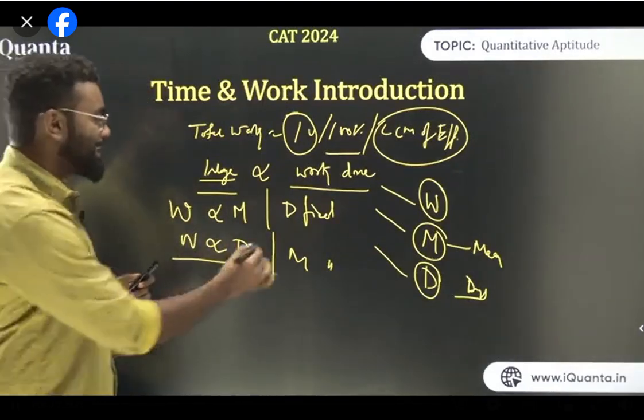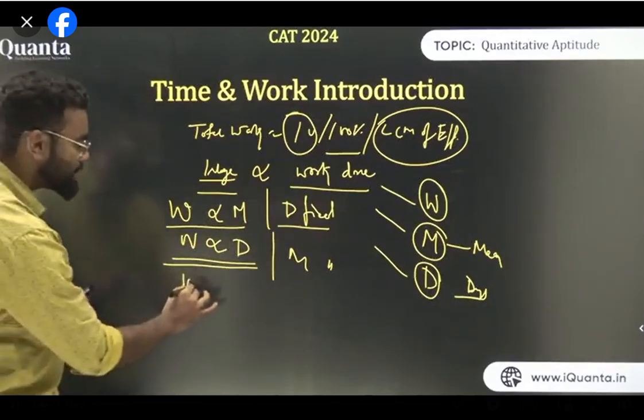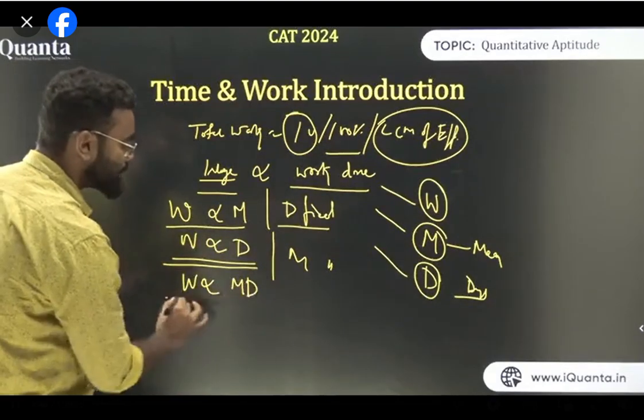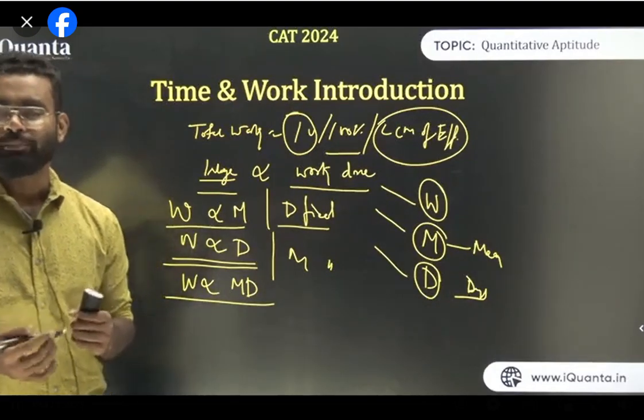So what I was discussing, when days is fixed, W is proportional to M. When M is fixed, W is proportional to D. Now by compound variation, we can write W is proportional to MD. So from compound variation, we can write W is proportional to MD. So I'm starting it again.